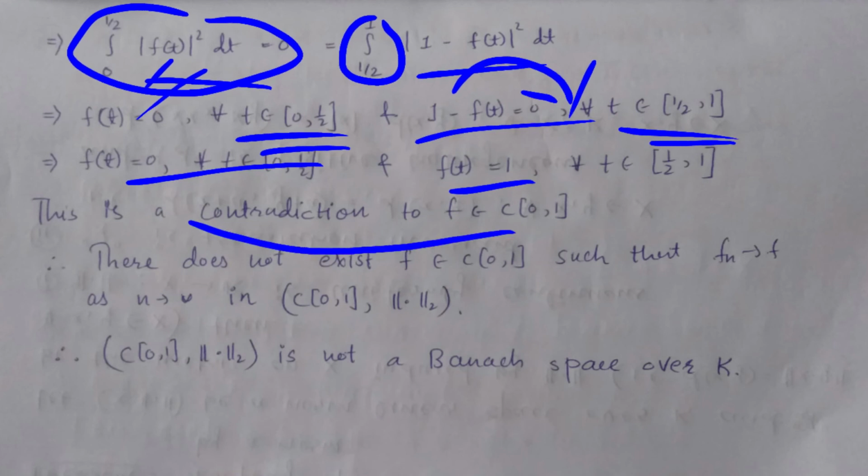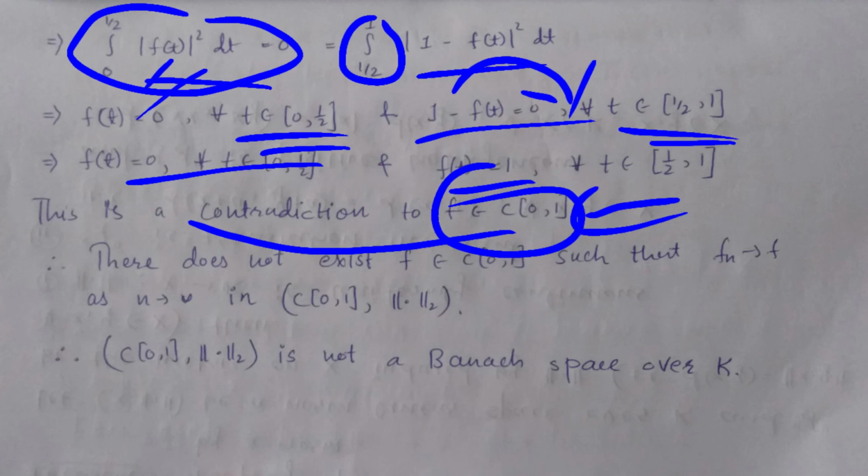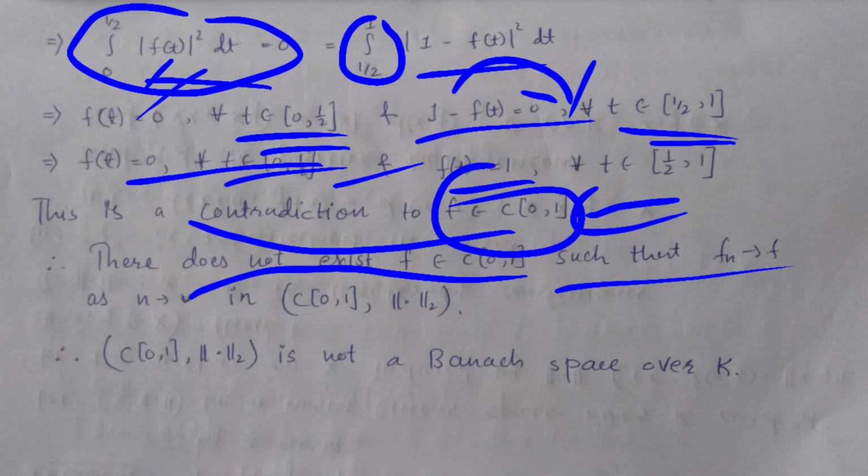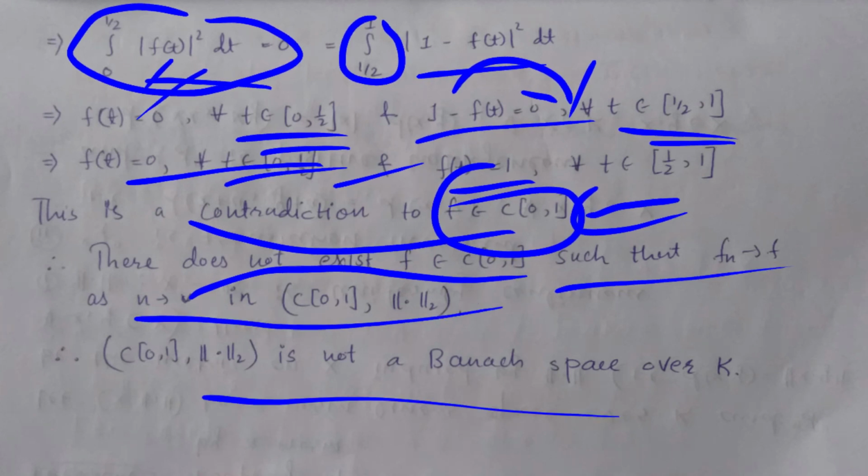This is a contradiction, because we supposed that my function f is in C closed interval 0 to 1, but here f is not continuous. So there does not exist f in this space such that fn converges to f as n tends to infinity. So this space is not a Banach space over K.